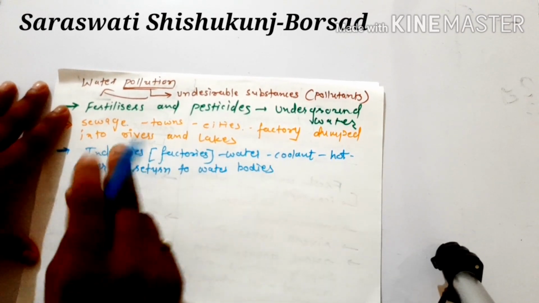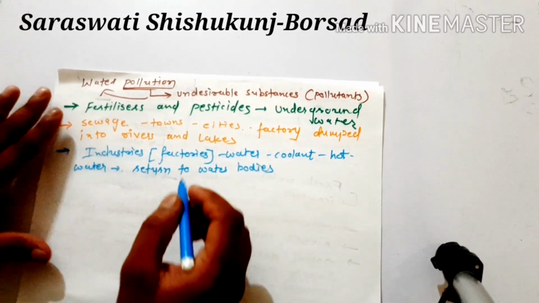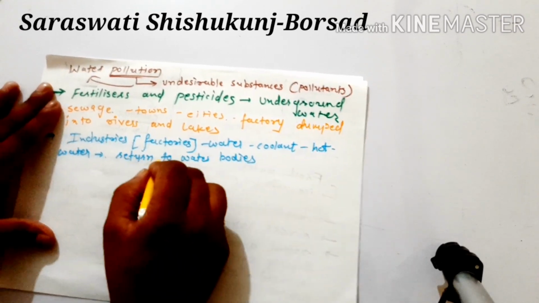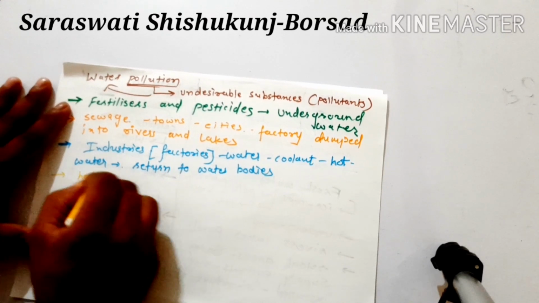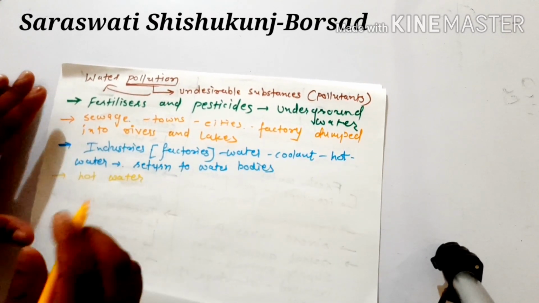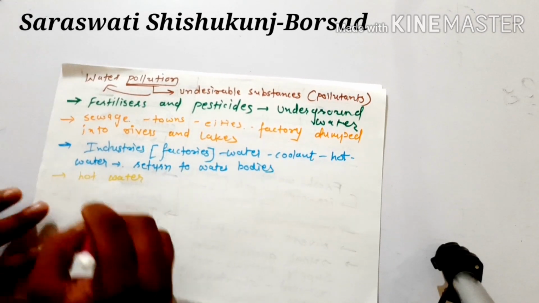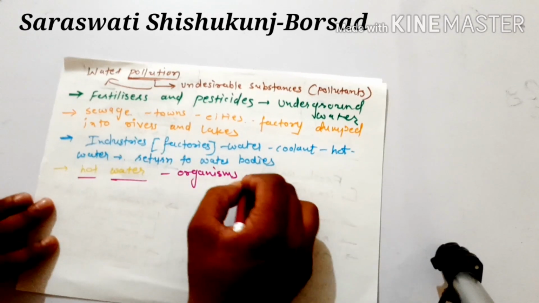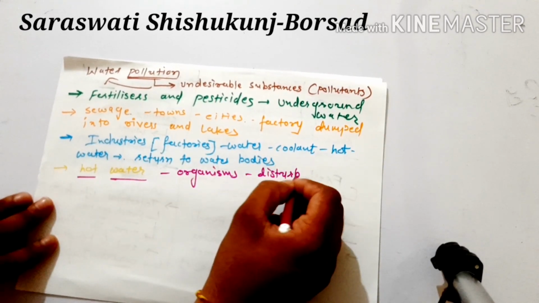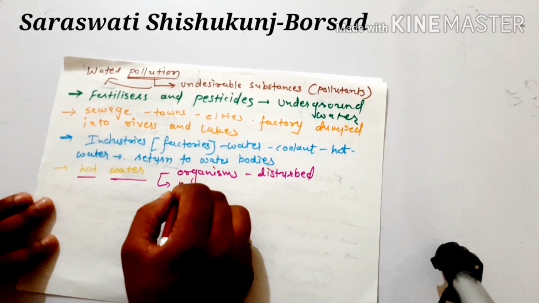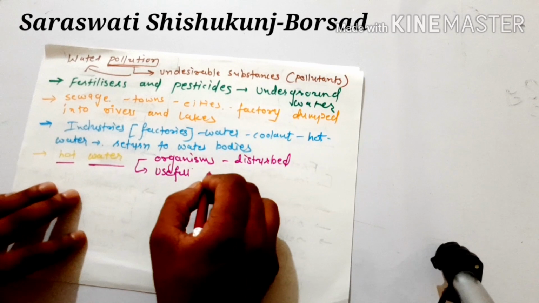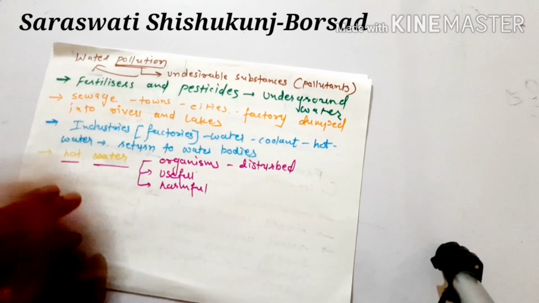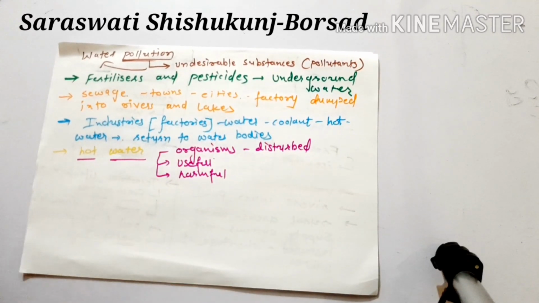Now what happens when this hot water is returned to water bodies? We know that in water there will be different types of organisms, right? So due to this hot water, organisms will get disturbed. For some organisms it may be useful, but for some organisms it will be very harmful, right? So this way also water pollution is done.